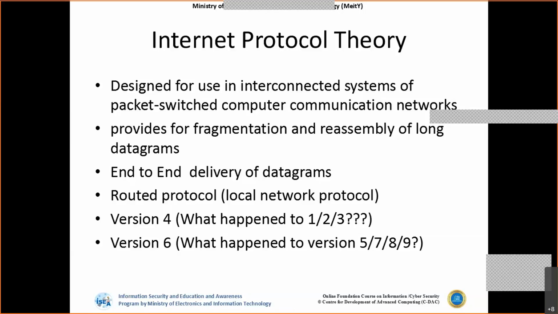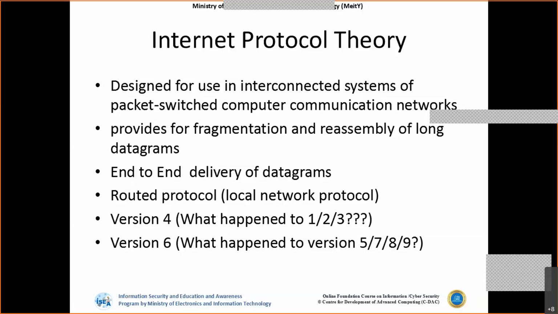Along with this, we also need the addressing mechanism for sending these packets. So for this, we use IP protocol. Again, as we have discussed in the earlier sessions, we have two versions. Actually, we have some versions like 1, 2, 3, and 5, 7, and there is some research also going on.